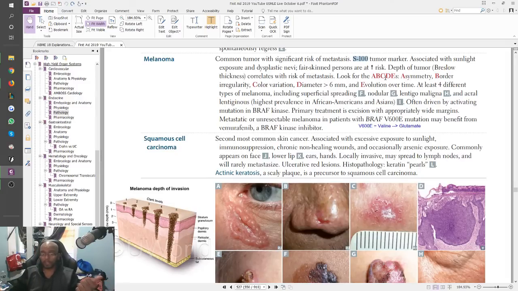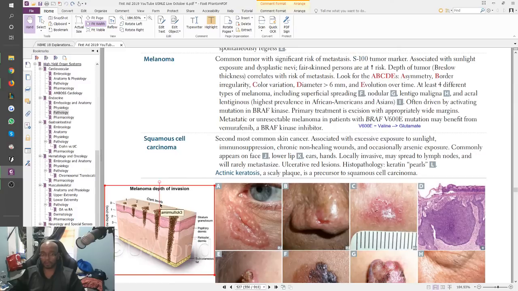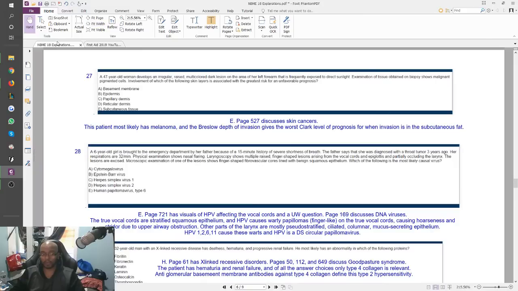Look for the ABCDEs, where they told us asymmetry, border irregularity, color variation, big diameter, changing over time, right? Evolution. And they tell you right here, depth of the tumor correlates with risk of metastasis, but they don't put it into words in First Aid, but UWorld visualizes it for you. So that's why I put this picture here. The depth can go all the way to subcutaneous fat, and that's where it becomes a problem. Right, so answer choice E. But everyone fell for A. A lot of people fell for A.